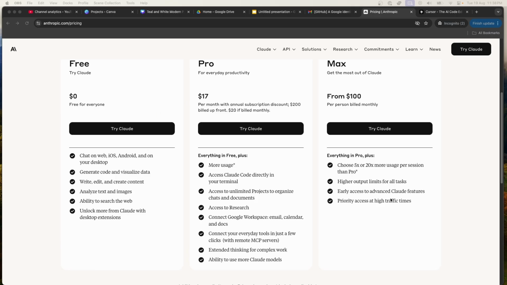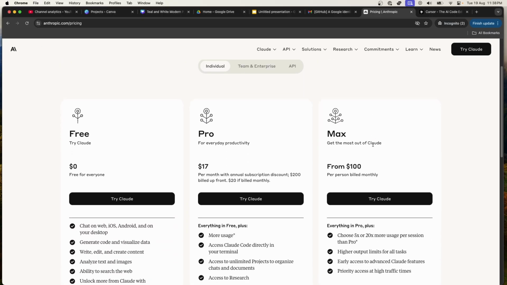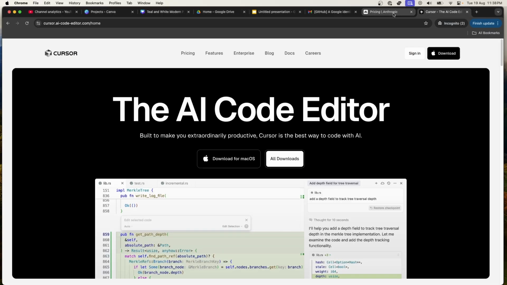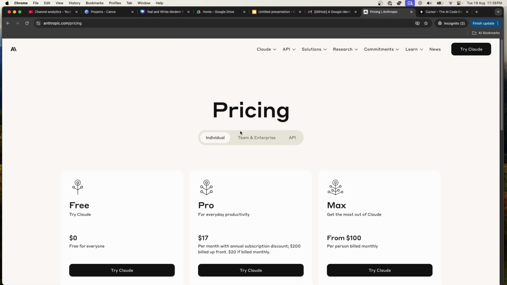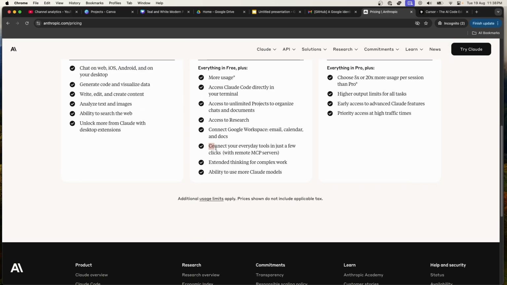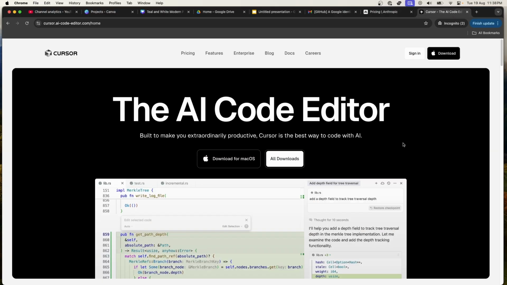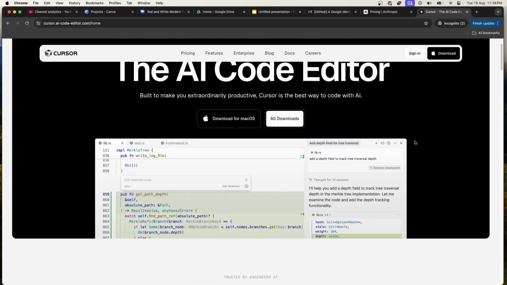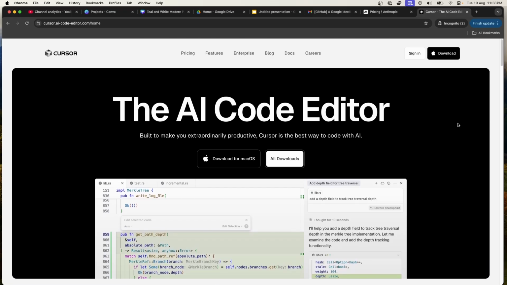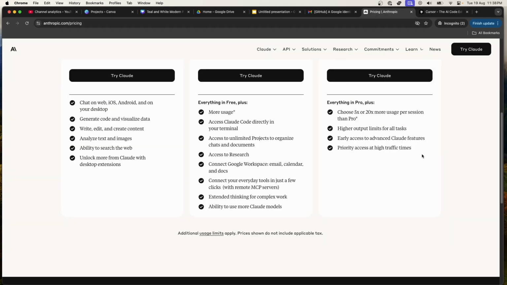There's a couple that seem to get recommended a lot. This one's Claude by Anthropic, and Cursor also gets recommended a lot. They're a bit different. I think Claude comes with plugins for your IDEs, and I like to use IntelliJ, so that's nice. Whereas Cursor takes a different approach: they actually have their own IDE that I guess is optimized for AI coding. I'm very familiar with IntelliJ, so my natural inclination is to go with Claude Code. But on the other hand, if Cursor has built an IDE that's optimized for AI coding, maybe that's more effective. Maybe that's what I should do.